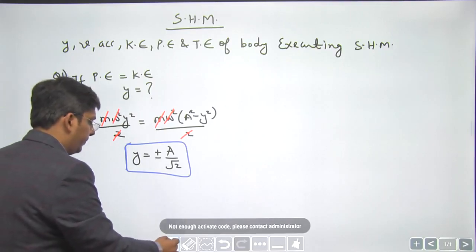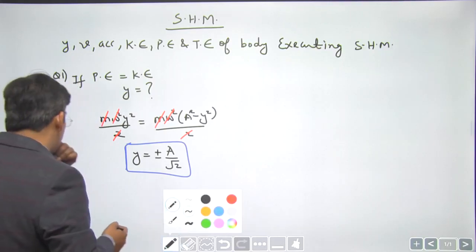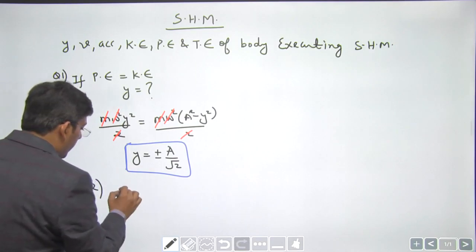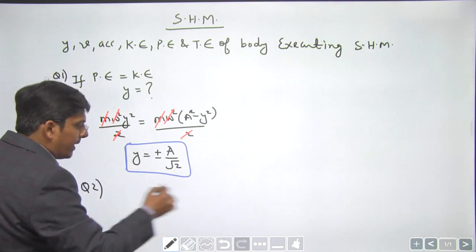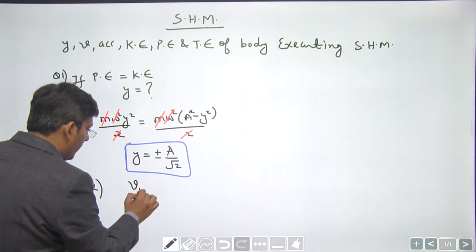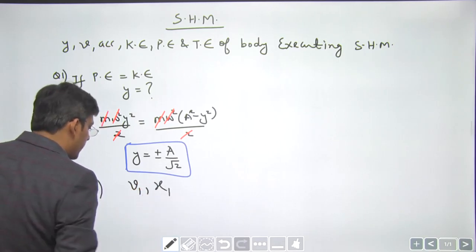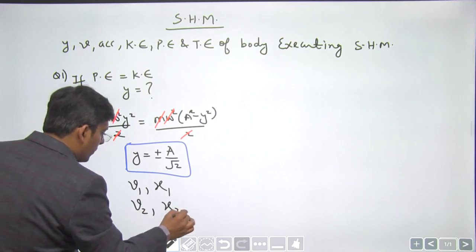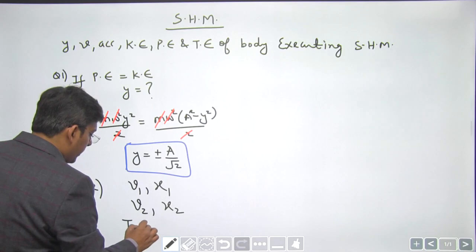Now, let us do some more questions. We can have a question like this. A body is executing SHM. Its velocity is v1 when its displacement from mean position is x1, and its velocity is v2 when its displacement from mean position is x2, and you are asked to calculate the time period.